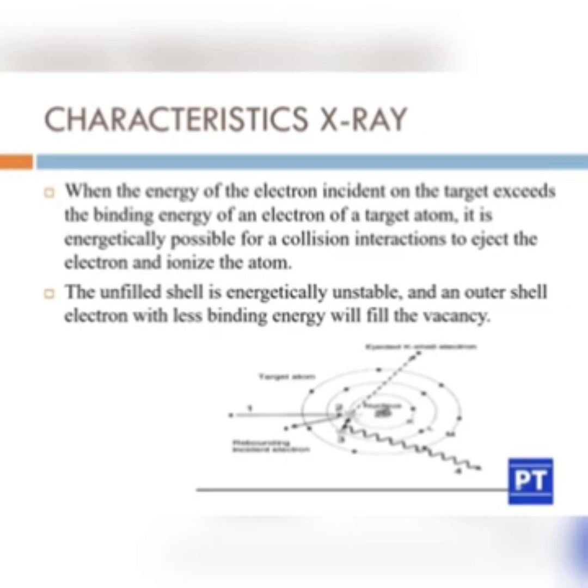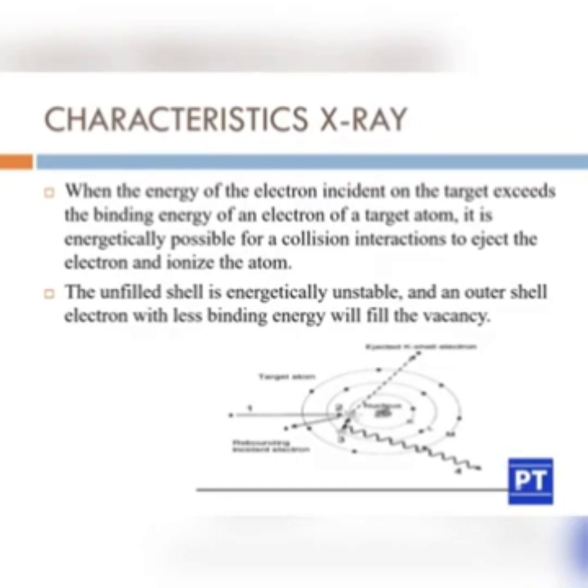Again, let's see about characteristic X-rays. When the energy of the electron incident on the target exceeds the binding energy of the electron of the target atom, it is energetically possible for the collision interaction to eject the electron and ionize the atom.